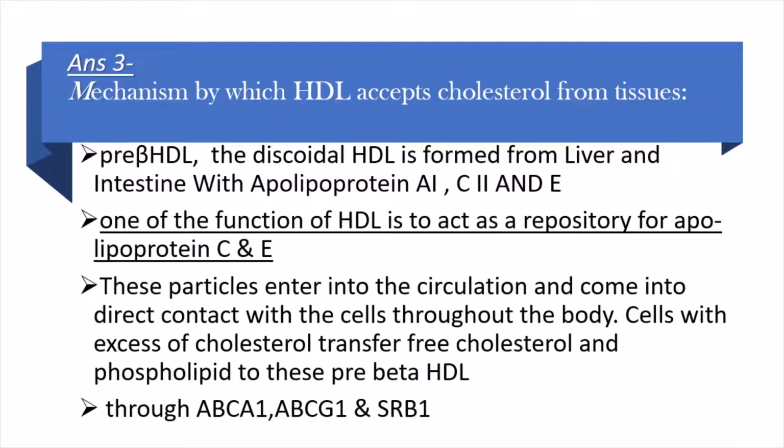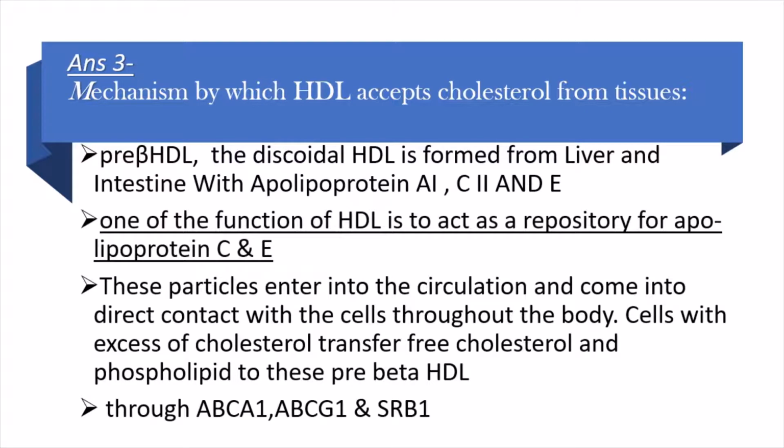Then let's answer now question number 3. What is the mechanism by which HDL accepts the cholesterol from the tissues? जो प्री बीटा HDL है, डिस्कॉइडल HDL होता है, that is formed from liver and intestine और उसके पास एपोलाइपोप्रोटीन मेनली A1 होता है. C2 and E it can gain.